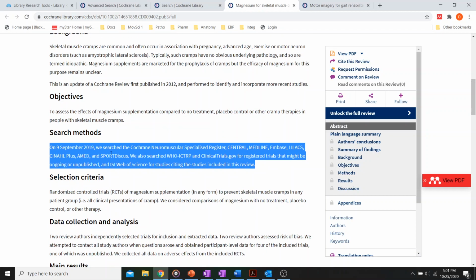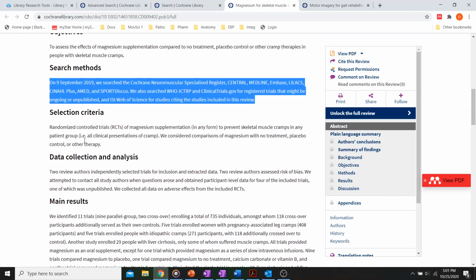So it is basically everybody: people with muscle cramps in any patient group, so that's why the PICO had all of those in there, versus no treatment or a placebo or other therapies.